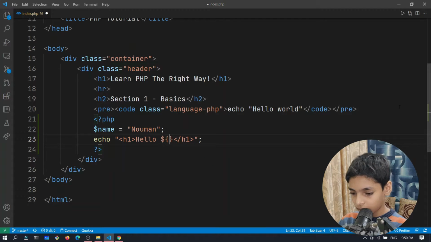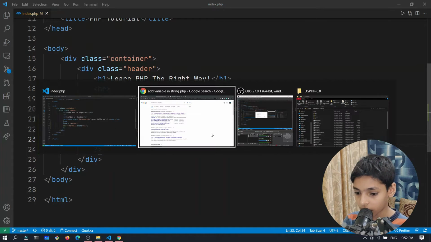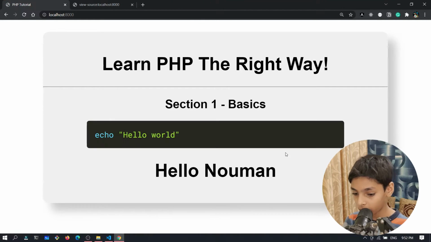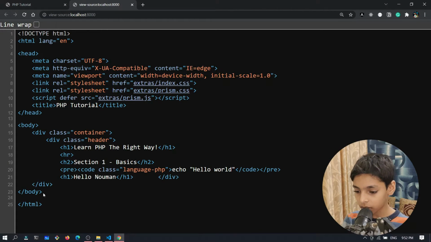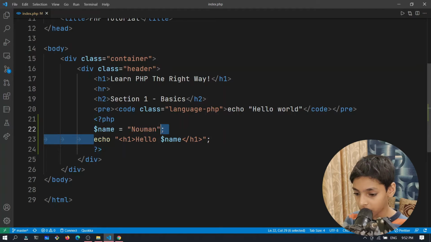And then I can directly insert variables. I don't even need the dot and stuff. Now if I refresh, I get hello Norman. And again, if you view the source, you see it is still there as static HTML. So this variable is static HTML.